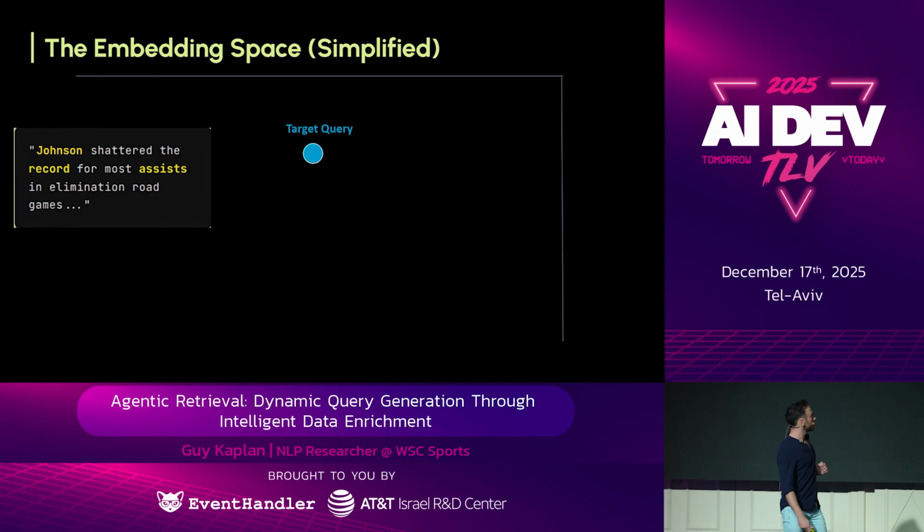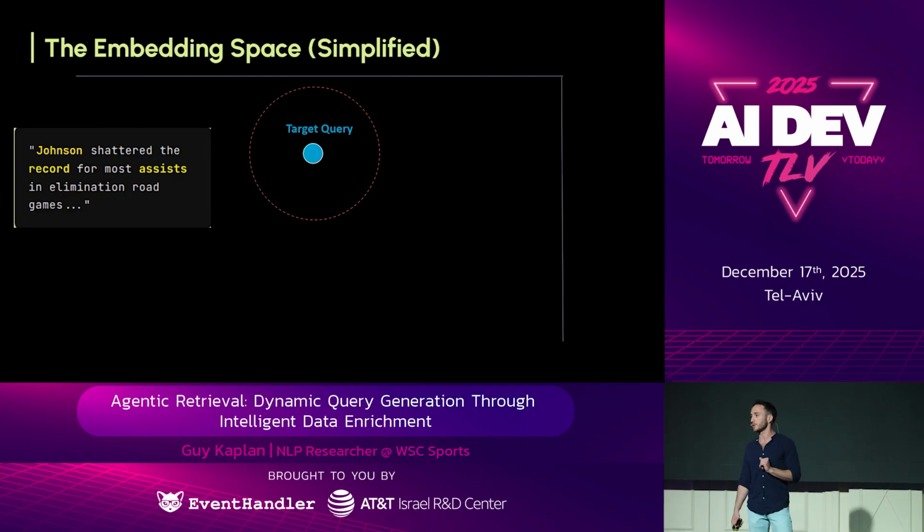So this is like the embedding space. Let's see what the technology does with that. The target query falls somewhere in this space, and the red cluster is where the model thinks the answer is. The encoder looks at the text, looks at the tokens, and it sees Johnson, it sees record, it sees assists. And what it's trying to answer is who is the most statistically probable match for these tokens in the history of basketball text.